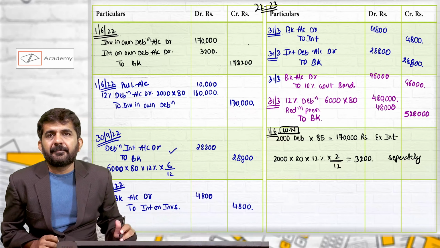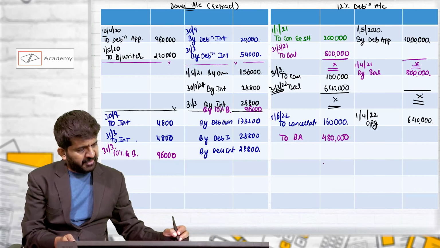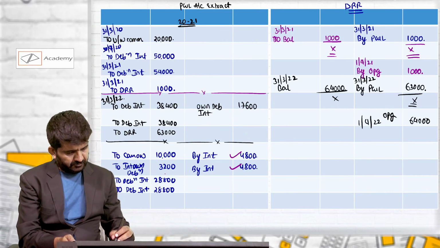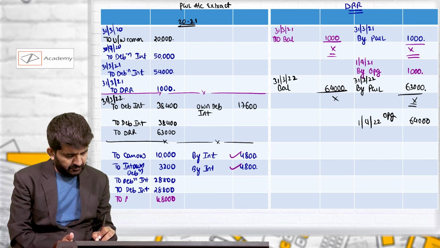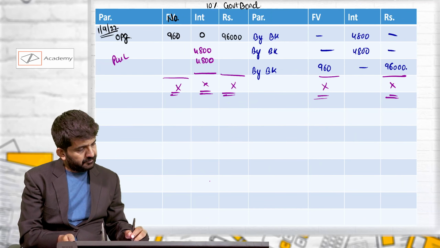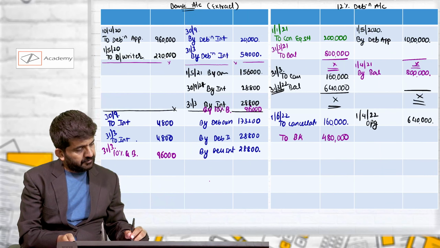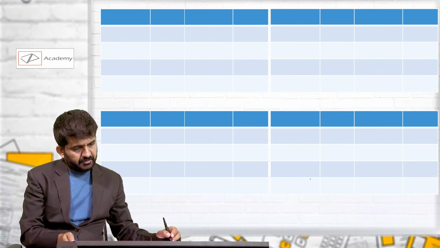Redemption premium, which should normally be closed in P&L account, 48,000. To bank 5,28,000.